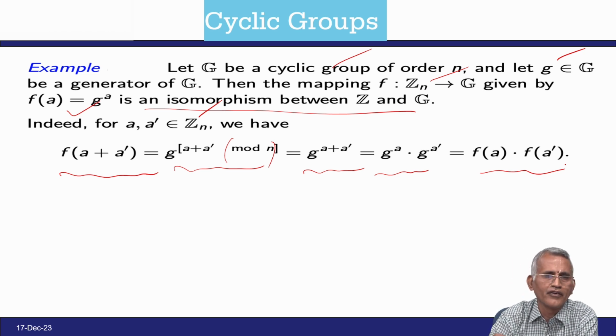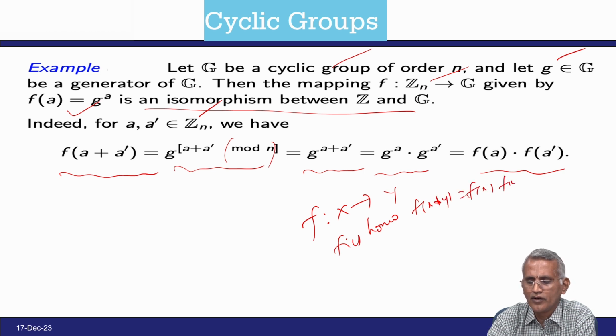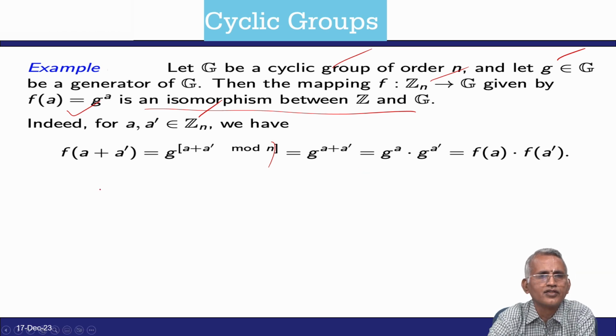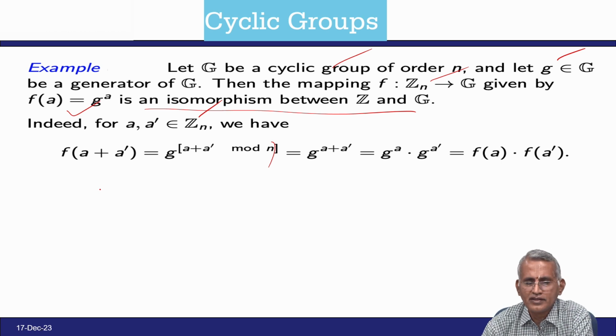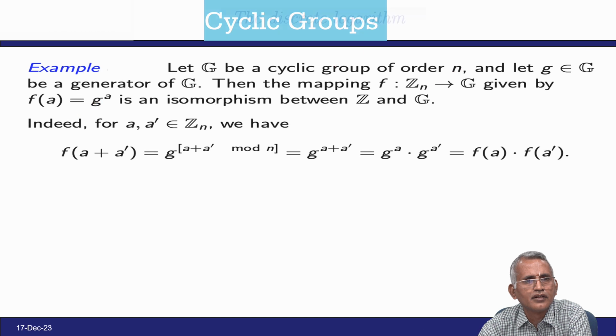So, it means isomorphic. Isomorphic means a map f such that x goes to y, and f is a homomorphism, meaning f of x star y equals f of x star f of y. Therefore, it follows the homomorphism, and f is bijective, meaning it is both one to one and onto. So, this way we can define it as isomorphic. It obeys the isomorphism between Z_n and the given group G. G is a cyclic group.